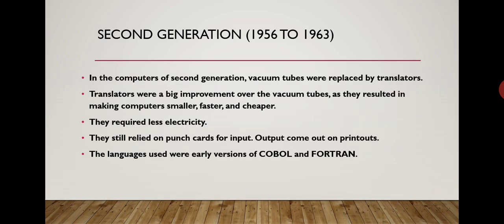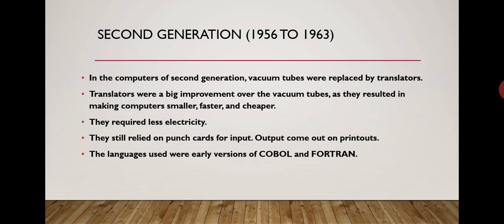Transistors were a big improvement over the vacuum tubes, as they resulted in making computers smaller, faster, and cheaper. They required less electricity. They still relied on punch cards for input, and output came out on printouts.